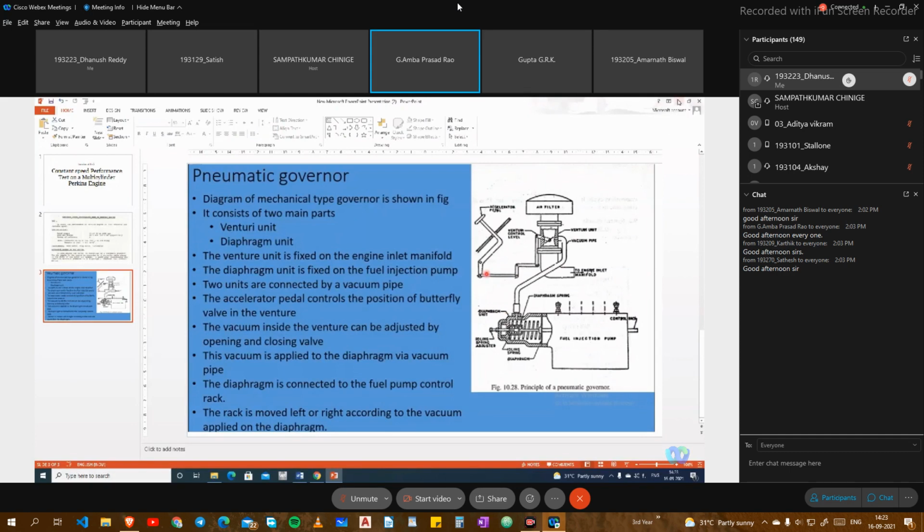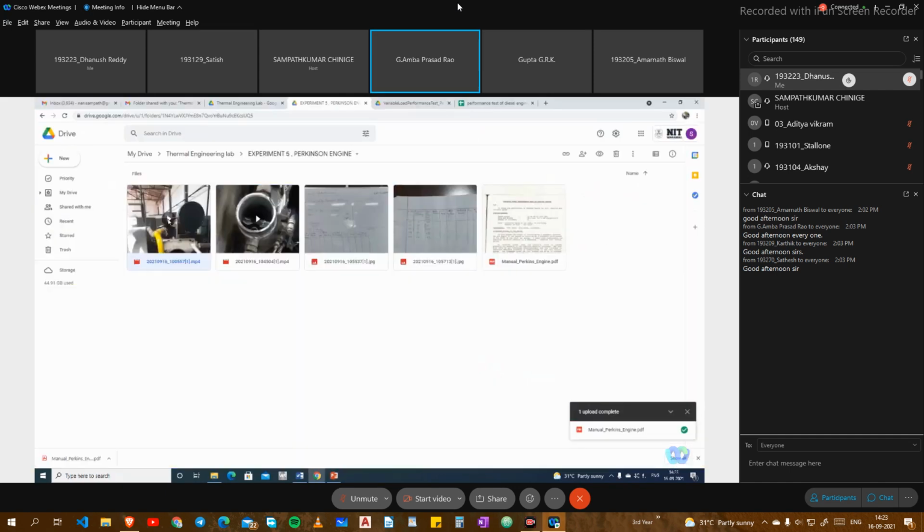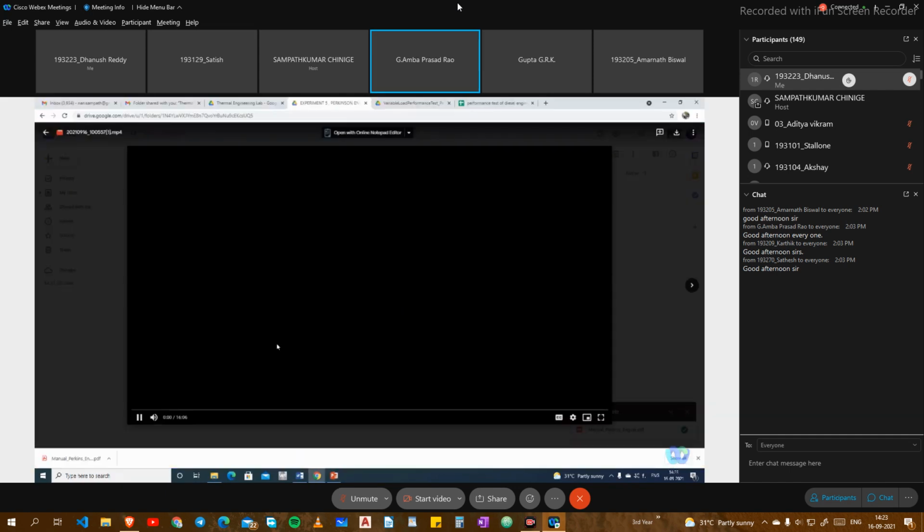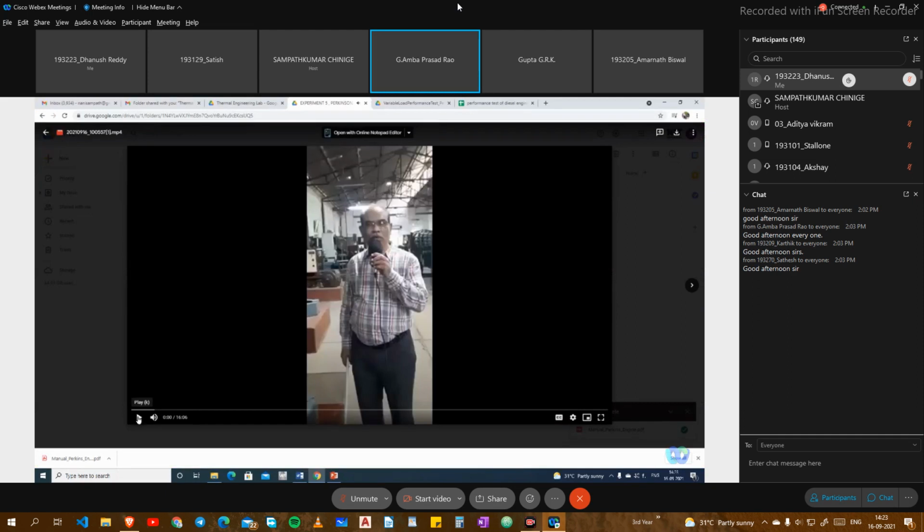So instead of calling it a quantity governed engine, as we call an SI engine, we are calling it pneumatic governing. Why? Because we are controlling the pressure of air. In that way, this engine is especially different. When we are operating the engine, you will observe how we vary the fuel flow and air flow.